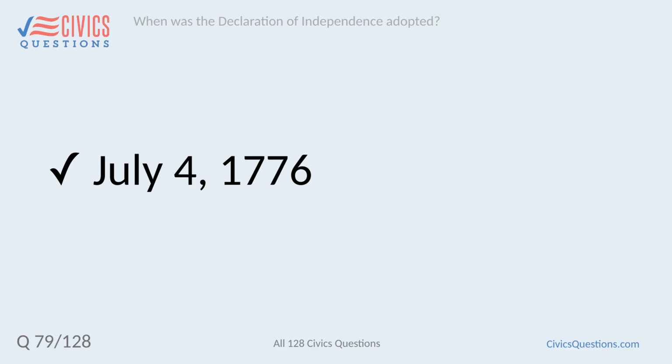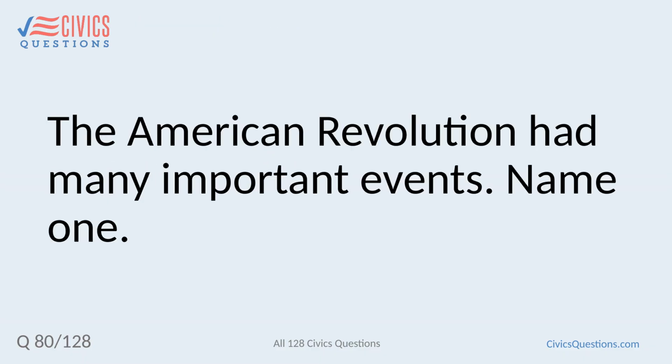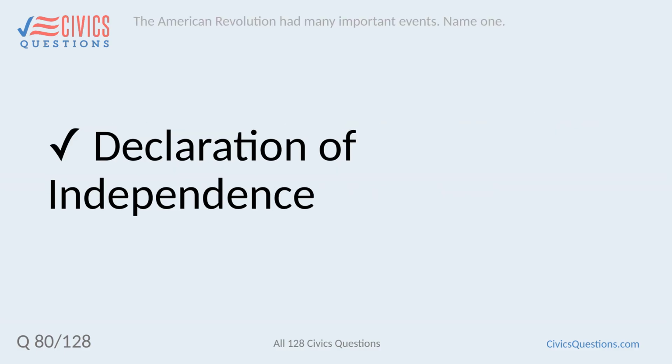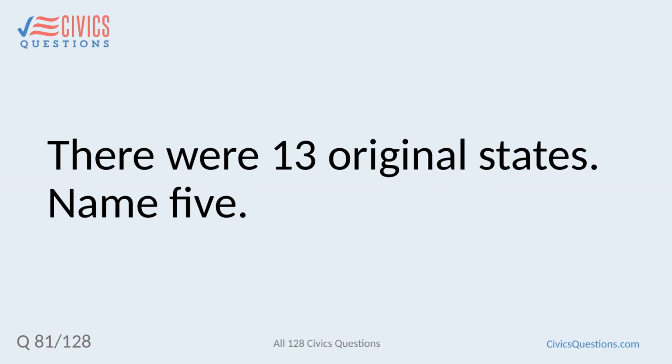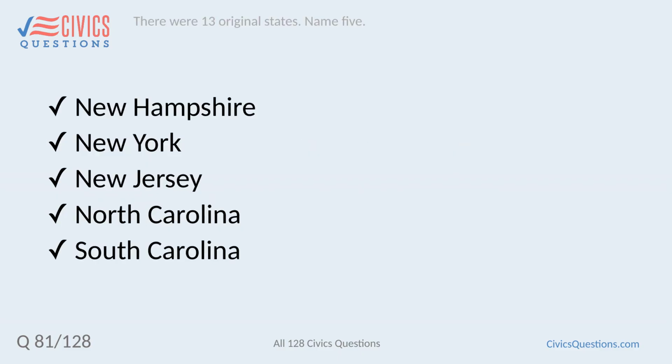When was the Declaration of Independence adopted? July 4, 1776. The American Revolution had many important events. Name one. Declaration of Independence. There were 13 original states. Name 5. New Hampshire, New York, New Jersey, North Carolina, South Carolina.